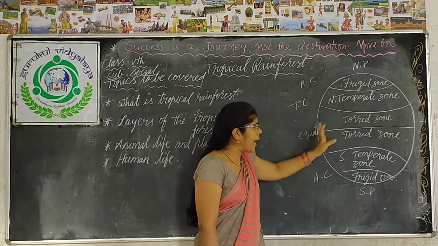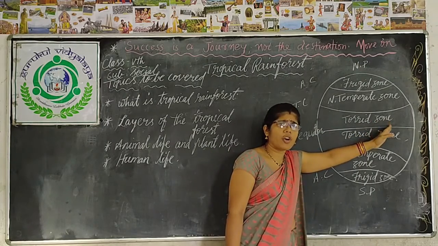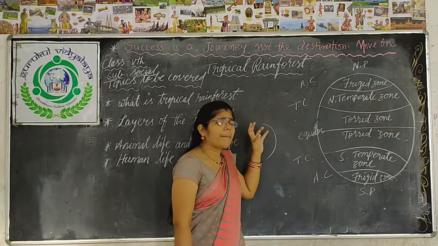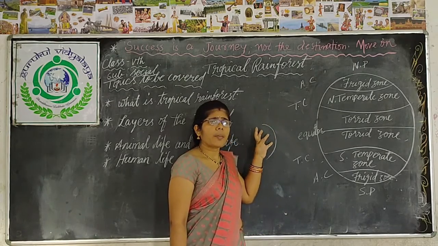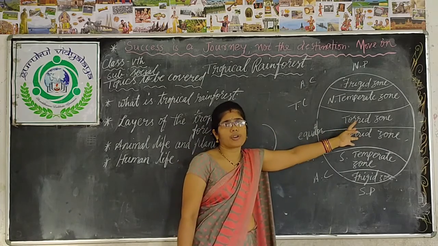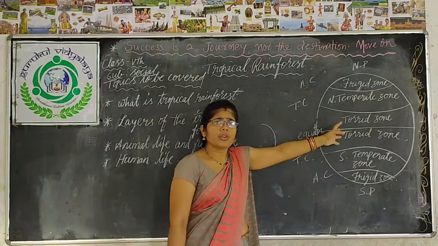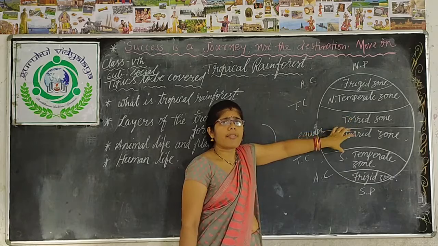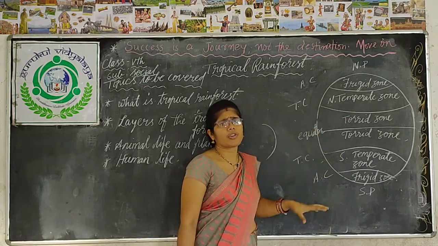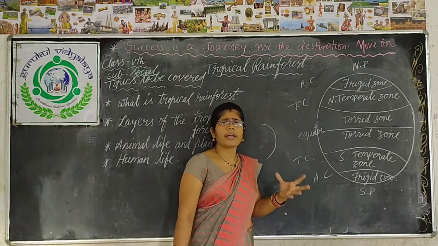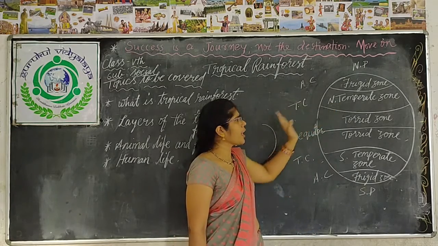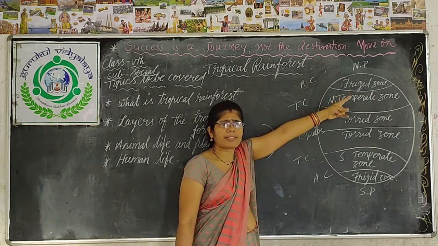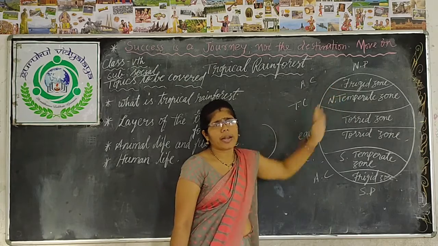The equator passes through the torrid zone, as we have discussed. The maximum amount of sun rays is received by the torrid zone. So, due to the maximum sun rays, this zone experiences a hot and humid climate, whereas the temperate zone gets slant rays and has a moderate climate, and the frigid zone gets very few sun rays, so it experiences a very cool climate.